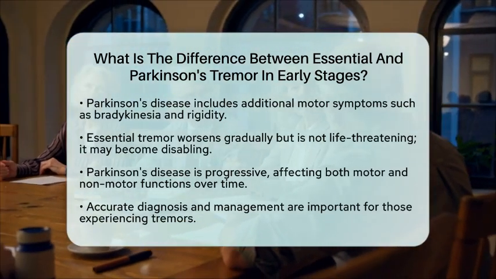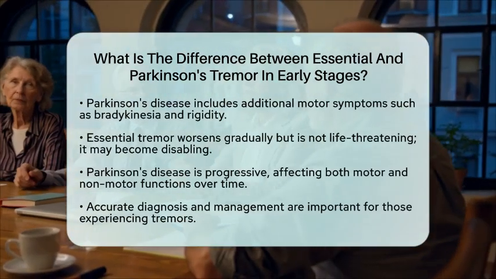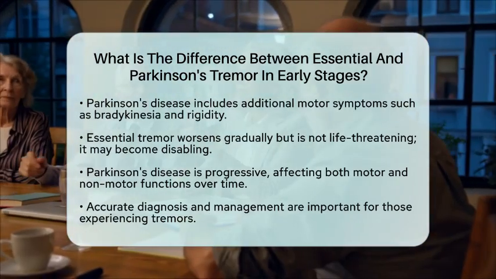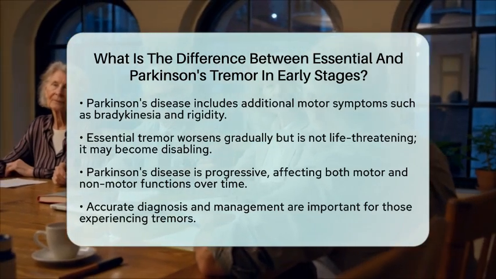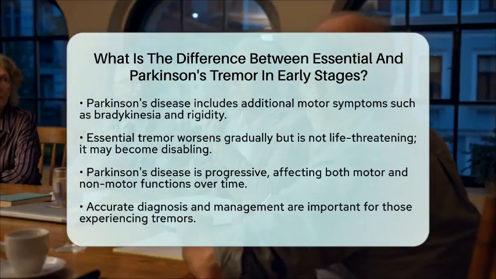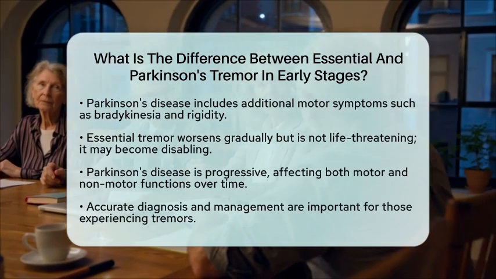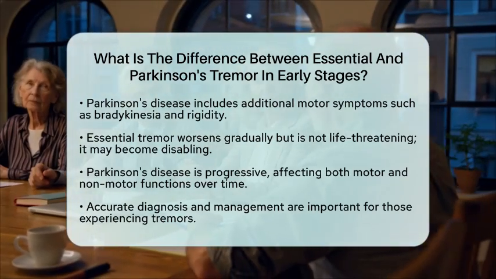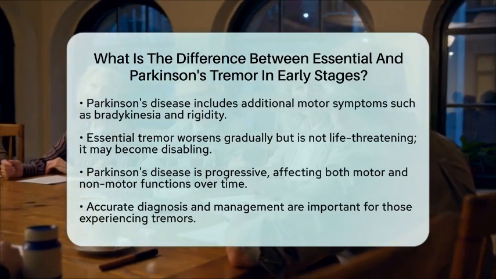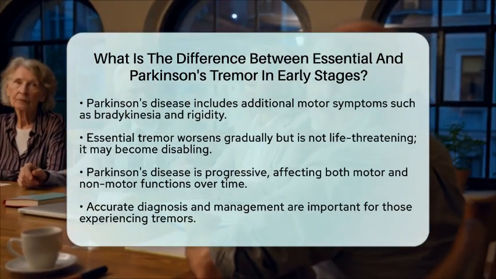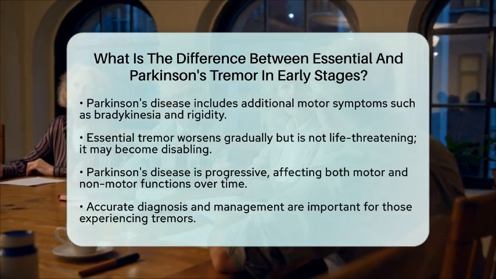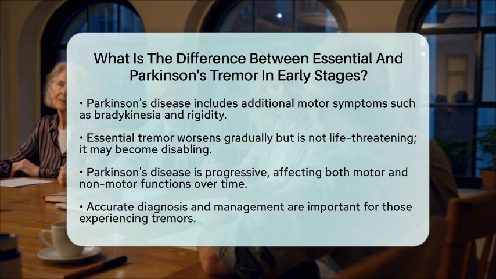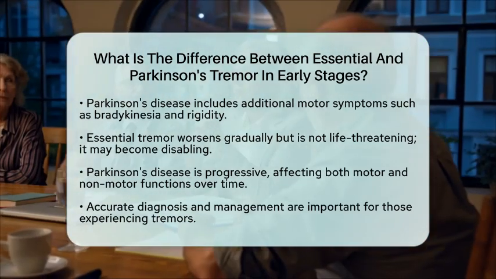In summary, essential tremor is characterized by action-induced shaking and symmetrical involvement without other neurological signs. Parkinson's tremor, however, is a resting tremor that usually starts on one side of the body and comes with additional motor symptoms like stiffness and slow movement. Understanding these differences is crucial for accurate diagnosis and management. If you or someone you know is experiencing tremors, consulting a healthcare professional is essential for proper evaluation and care.